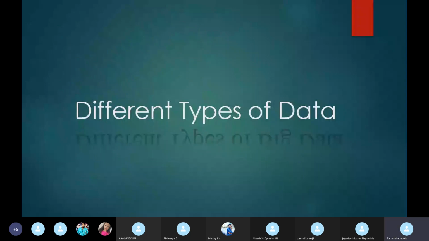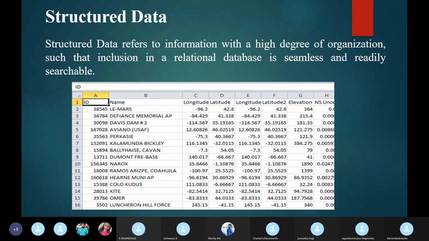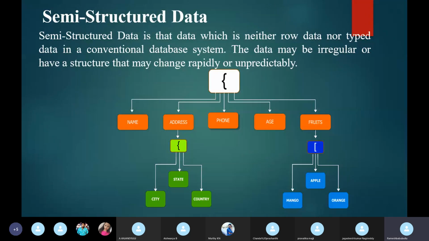Now we will see what the different types of data are: structured data, unstructured data, and semi-structured data. Structured data is whatever we have stored in Excel. We can directly store this type of data in a table in any RDBMS.